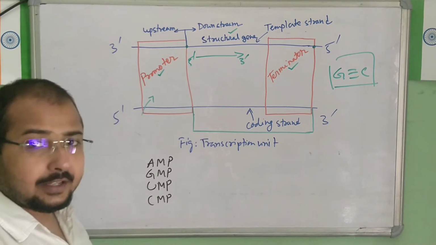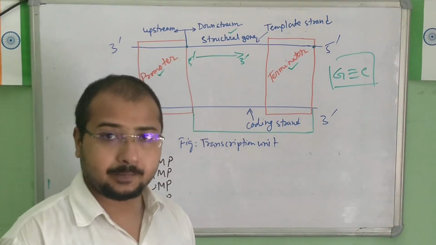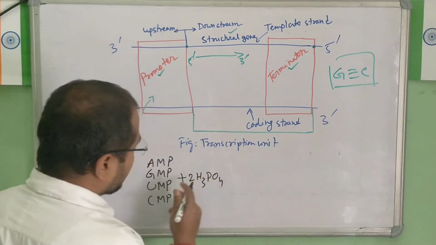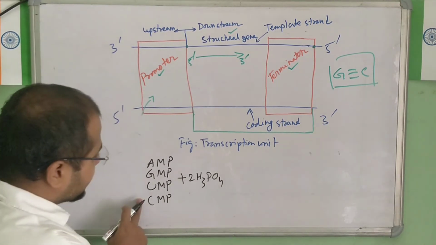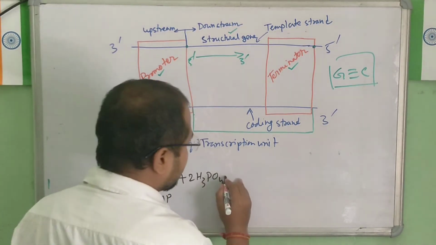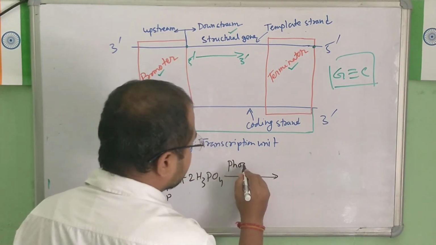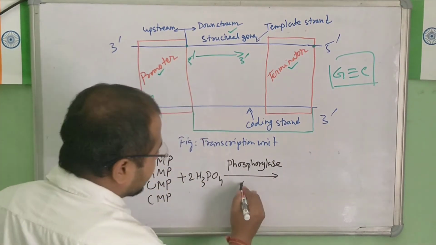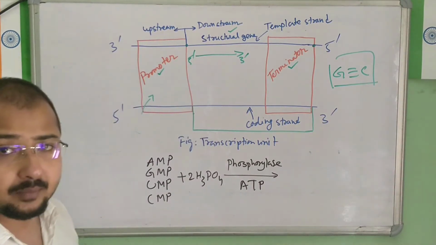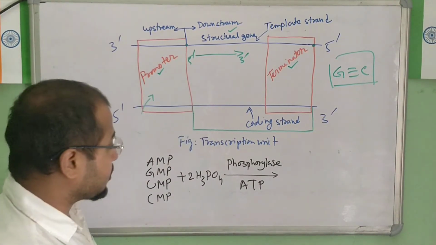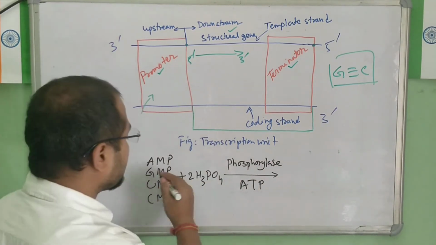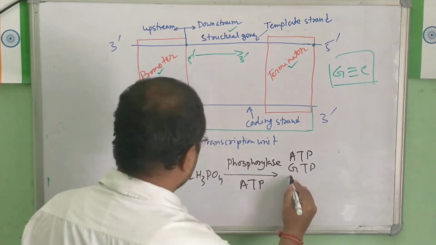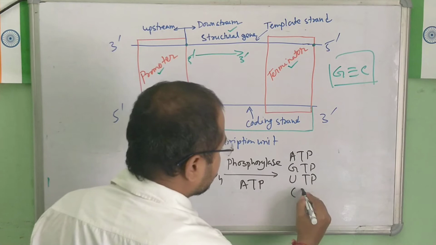So how to activate? By the process of phosphorylation, that is, by adding 2 phosphate groups. To each of these molecules, 2 phosphate groups will be bound, and the enzyme phosphorylase will be required with the help of ATP, the energy unit. AMP will be converted into ATP, GMP into GTP, UMP into UTP, and CMP into CTP.